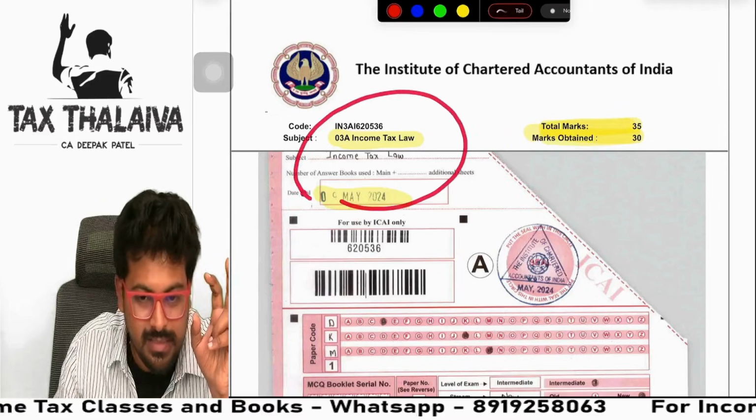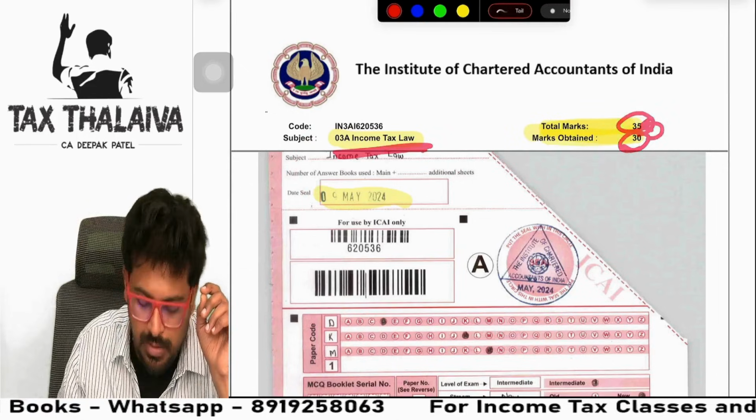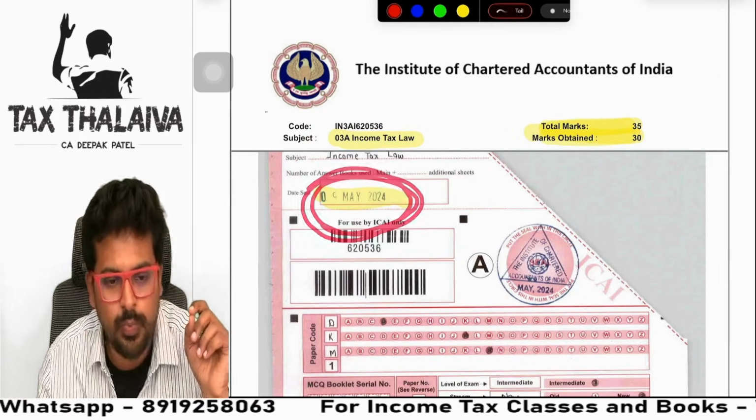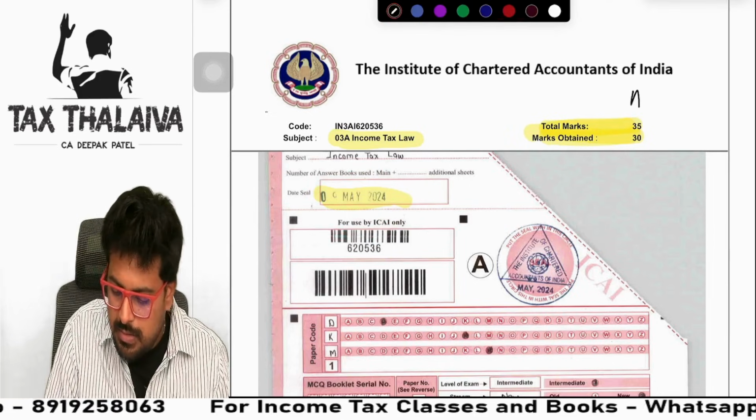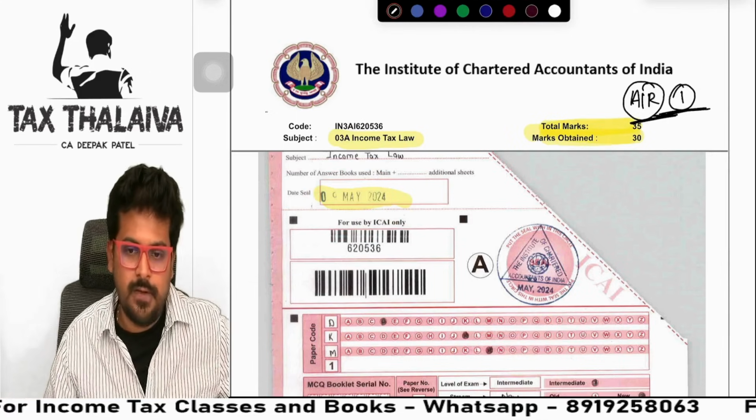All India rank 1 paper, this is. He got 30 marks out of 35 in income tax paper, income tax law. May 2024 we are referring to.